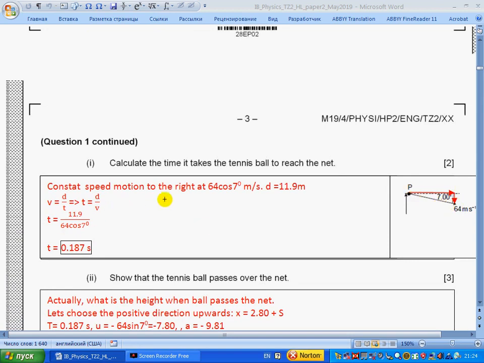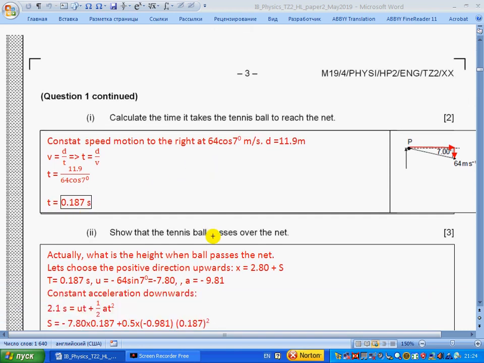Constant speed motion to the right at 64 cosine of 7 degrees meters per second. Distance traveled 11.9. Let's find, using this simple equation, velocity equals distance divided by time. Time will be distance over velocity. To three significant figures, we are getting 0.187 seconds.